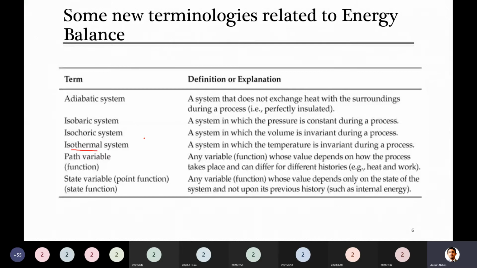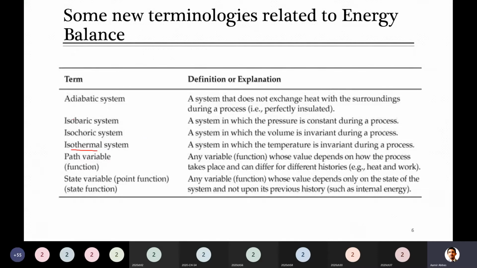just insulate your system. You are not exchanging the heat, because when you are exchanging heat with the surrounding, either giving to the surrounding or taking heat from the surrounding, temperature will change. But temperature remains same whenever there is no exchange of heat with the surrounding. So isothermal is anything which is at same temperature.